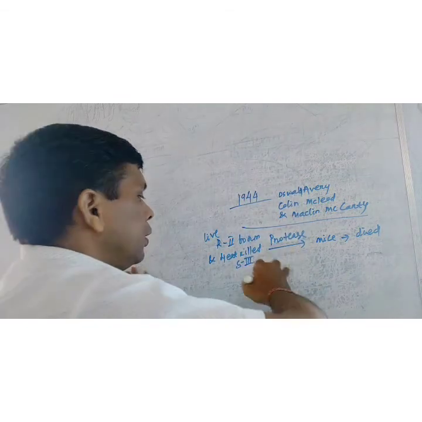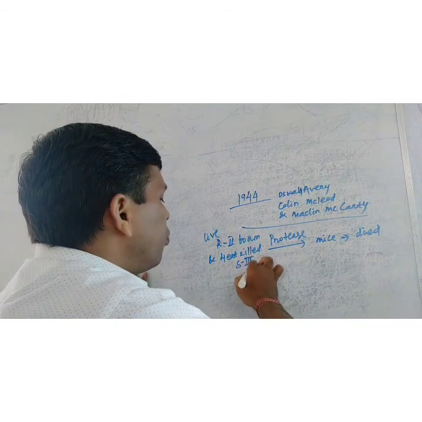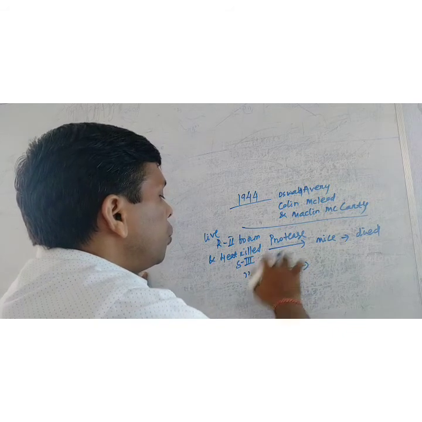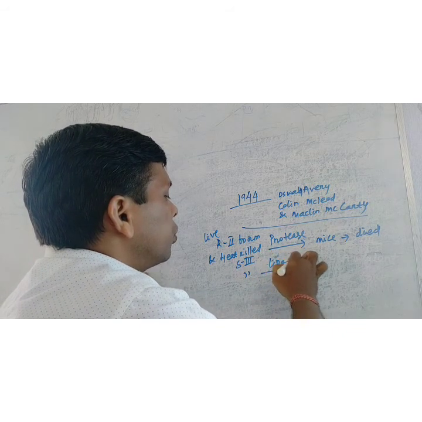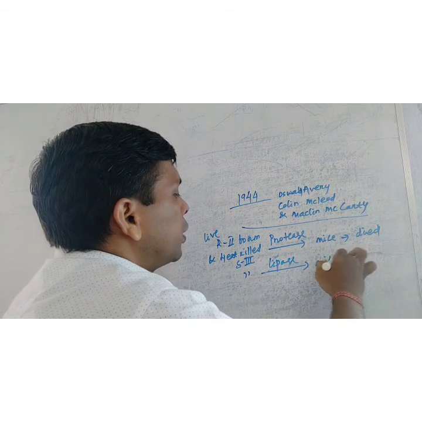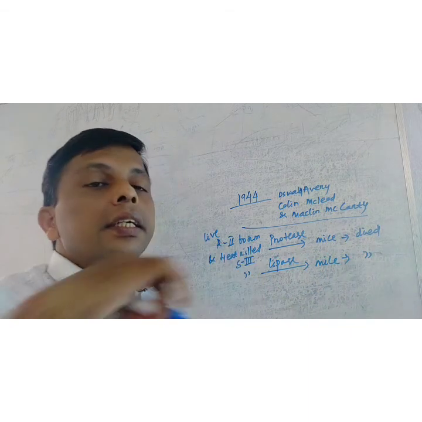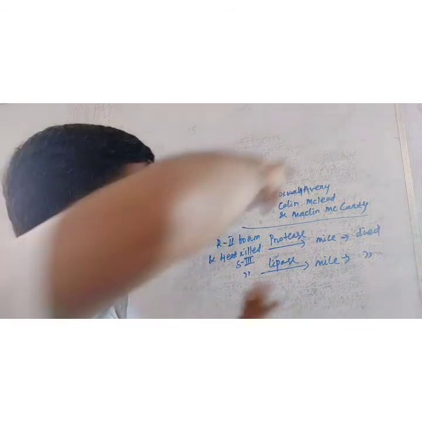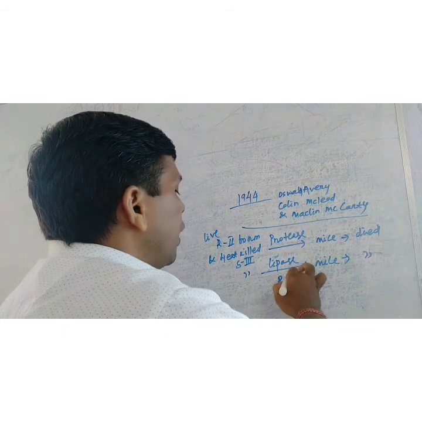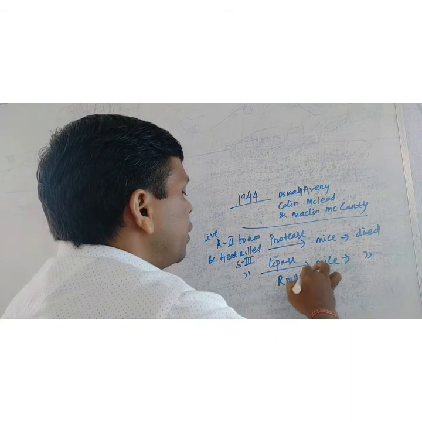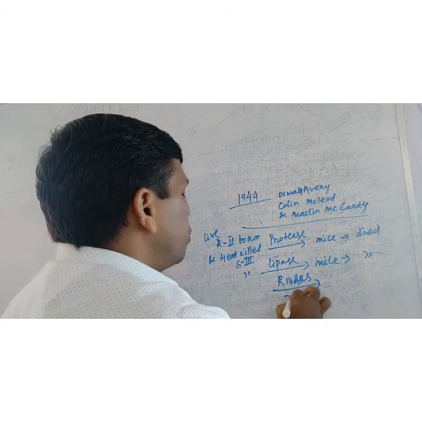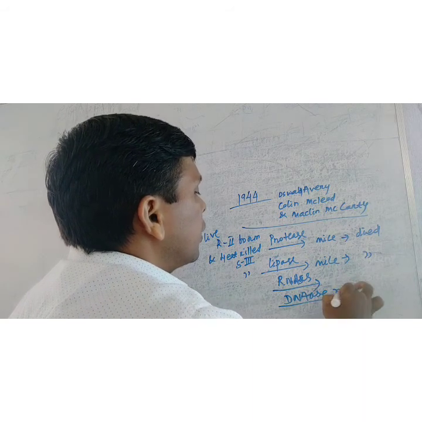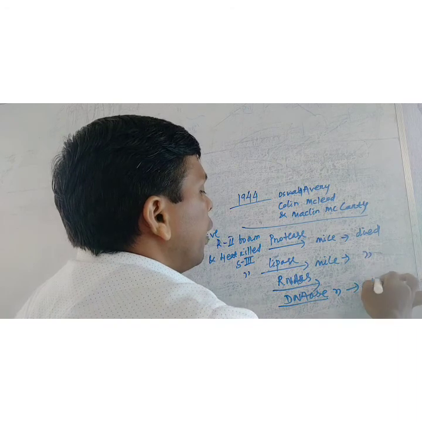After that, they took the same compound, treated it with lipase and injected it into mice; the mice died. That means lipid is also not the genetic material. The same was repeated for RNA with the same result. The same was also done for DNA, and in that case the mice remained alive.